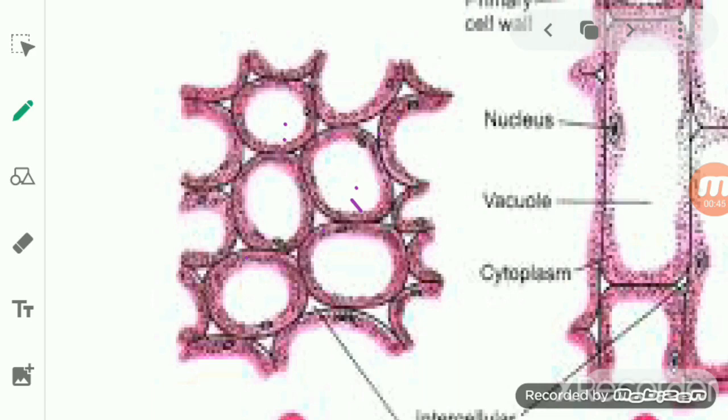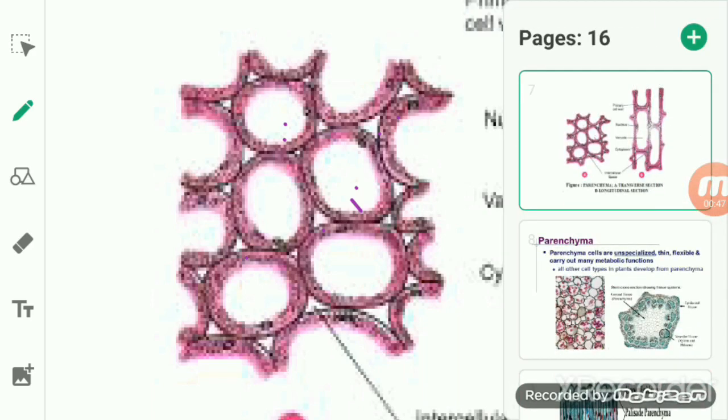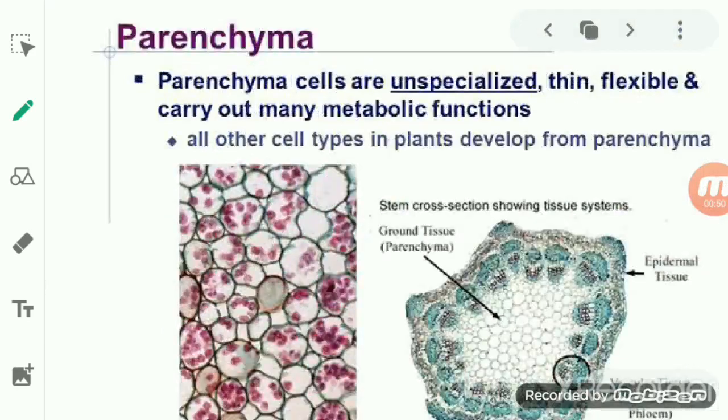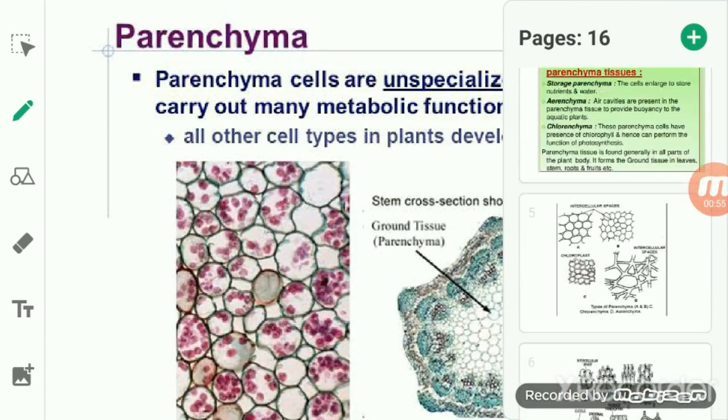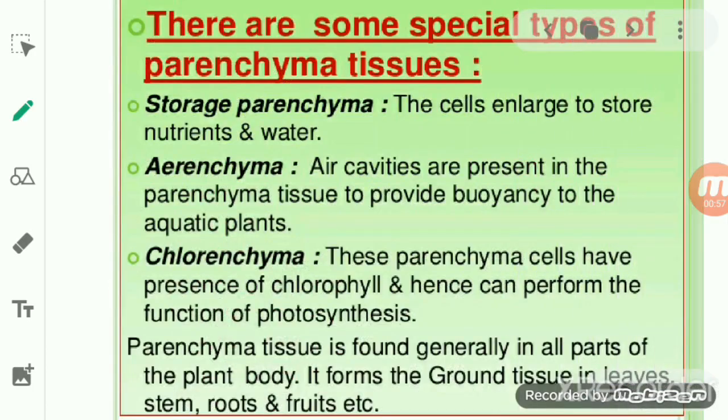Now this parenchyma is basically of two types: arenchyma and chlorenchyma. So what is chlorenchyma, students? Chlor, it is not choline, it is chlorine. Okay, so chlorenchyma are those parenchyma cells, some of the parenchymatic cells, that have chloroplast in them.